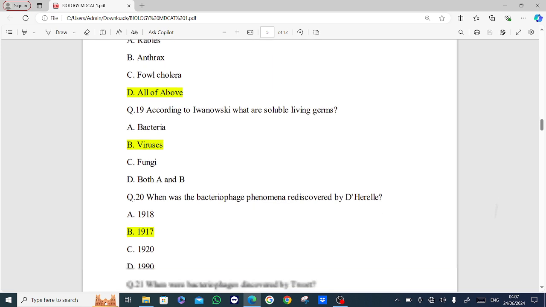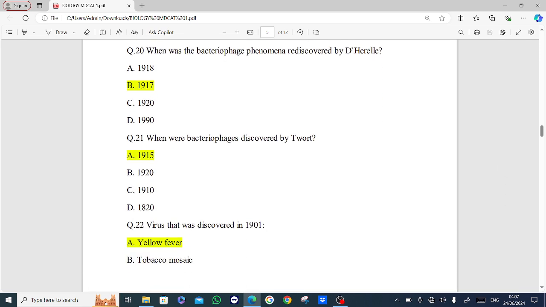Next MCQ is, when was the bacteriophage phenomenon rediscovered by D'Herelle? Options are 1918, 1917, 1920, 1990. Answer is option B, 1917.